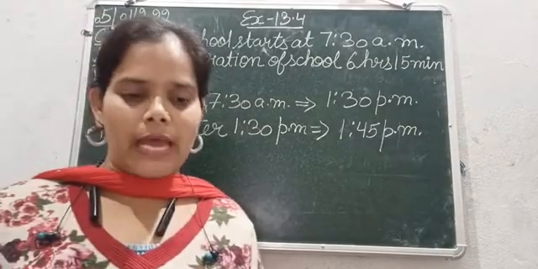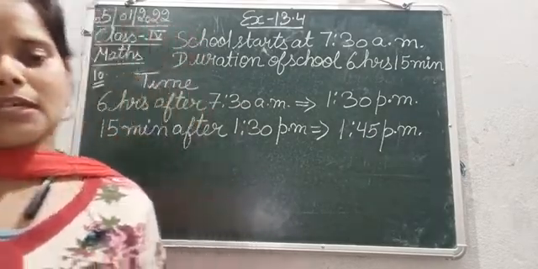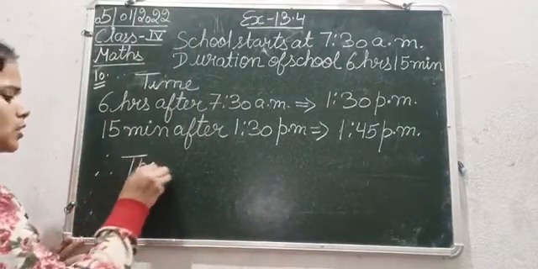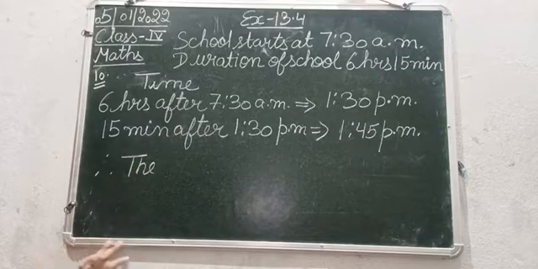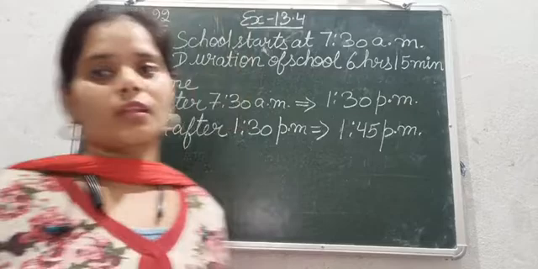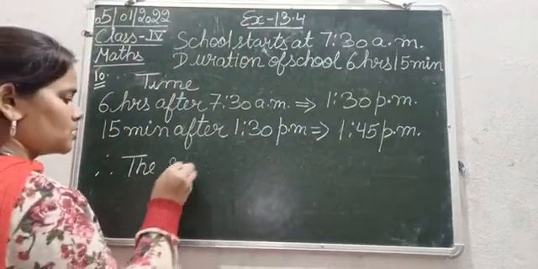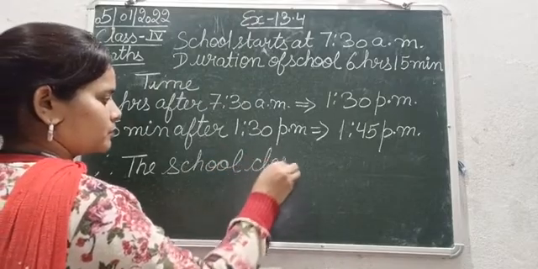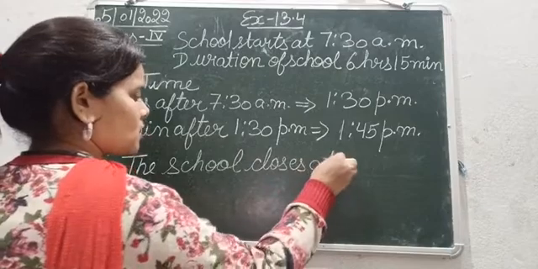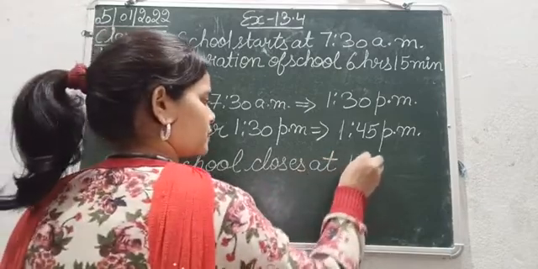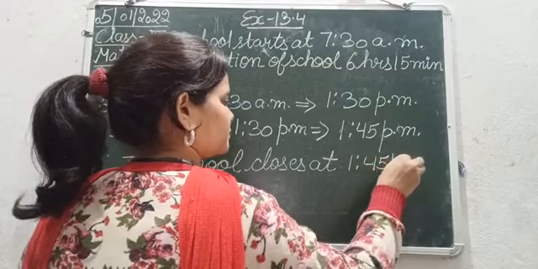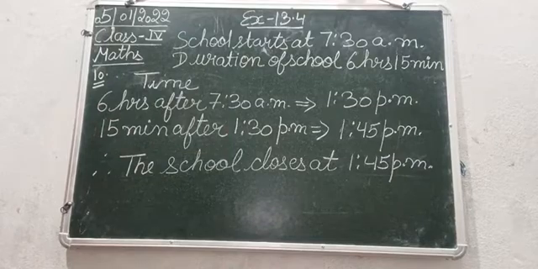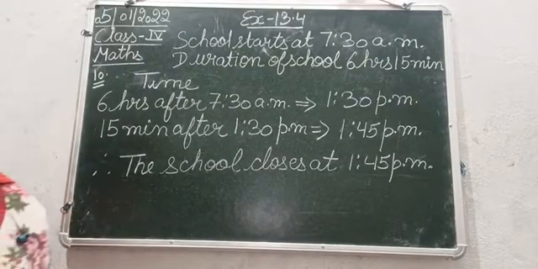So the question was, at what time does it close? Therefore, the school closes at 1:45 p.m. Okay, so this is the solution for the question number 10 of exercise 13.4.